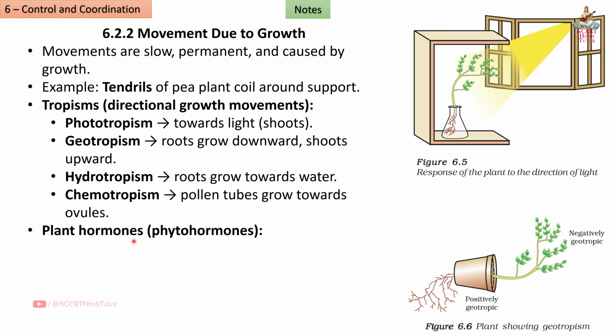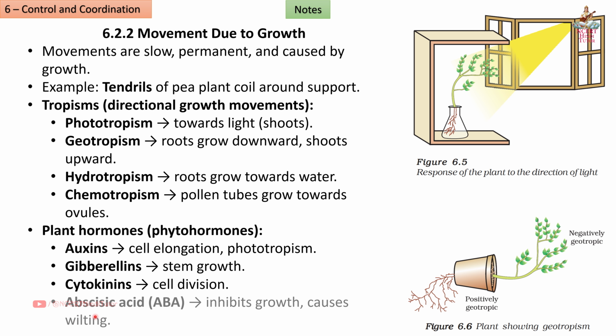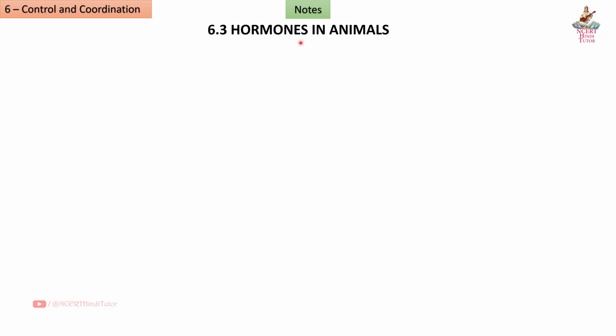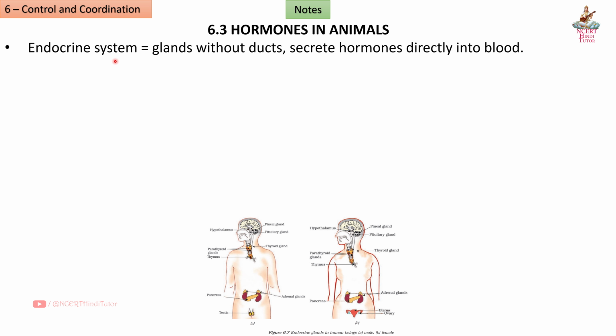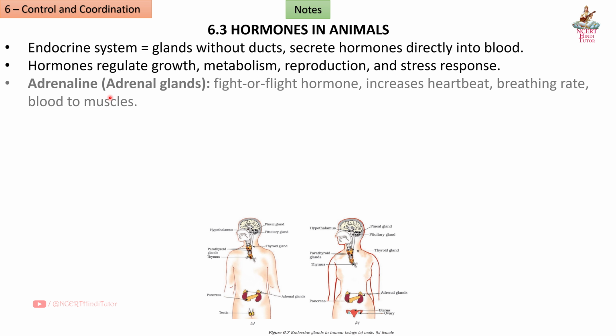Plant hormones, phytohormones: auxins, cell elongation, phototropism. Gibberellins, stem growth. Cytokinins, cell division. Abscisic acid ABA inhibits growth, causes wilting. 6.3 Hormones in animals. Endocrine system. Glands without ducts secrete hormones directly into blood. Hormones regulate growth, metabolism, reproduction, and stress response.